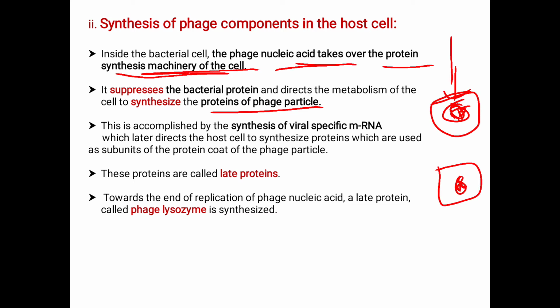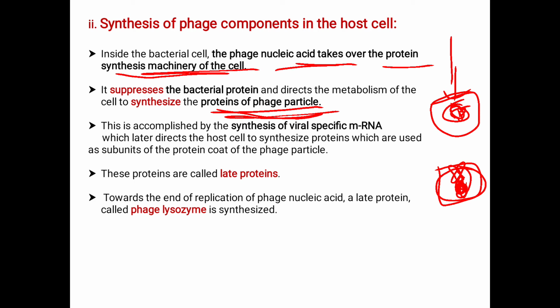We know the bacteria has its own hereditary material. What the virus does to the host cell is that this viral DNA or RNA, the nucleic acid, suppresses the bacterial nucleic acid. It gets activated by the protein synthesis machinery in the cell to make the proteins of the phage particle, that is, the proteins of the infecting particle.